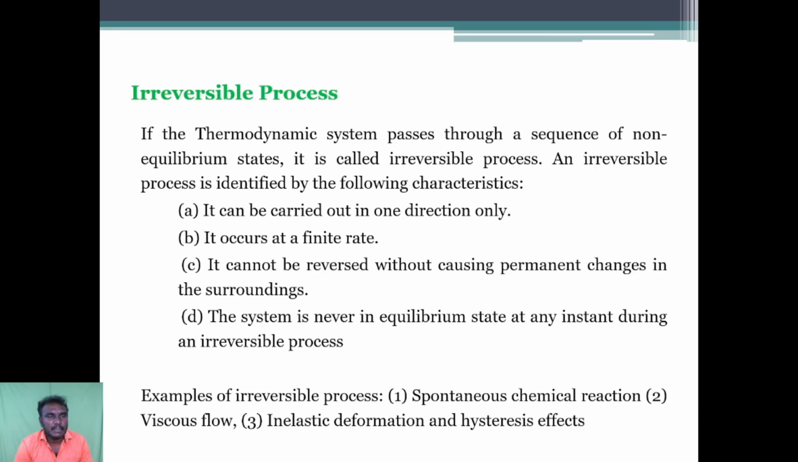Next, irreversible process. If the thermodynamic system passes through a sequence of non-equilibrium states, it is called an irreversible process. An irreversible process is identified by the following characteristics. First thing is, it can be carried out in one direction only. The second, it occurs at a finite rate. Third, it cannot be reversed without causing permanent changes in the surroundings. Fourth one is the system is never in an equilibrium state at any instant during an irreversible process. Best examples for irreversible processes are spontaneous chemical reaction, viscous flow, inelastic deformation and hysteresis effect.